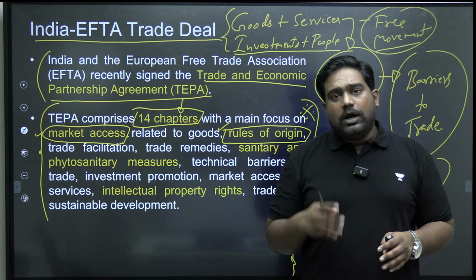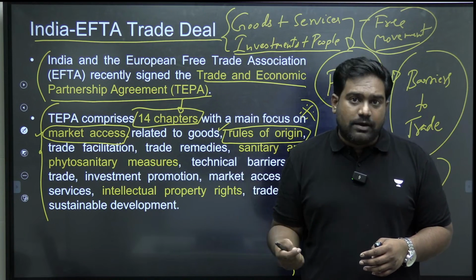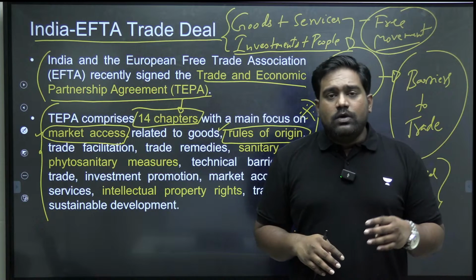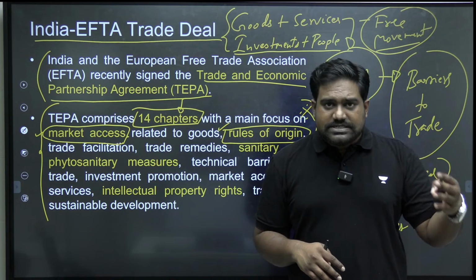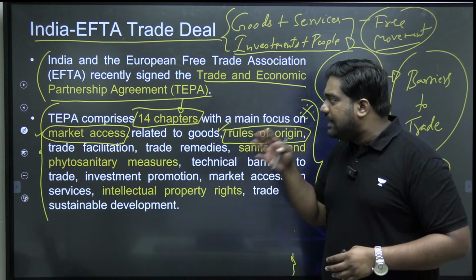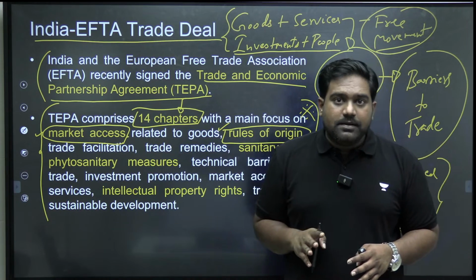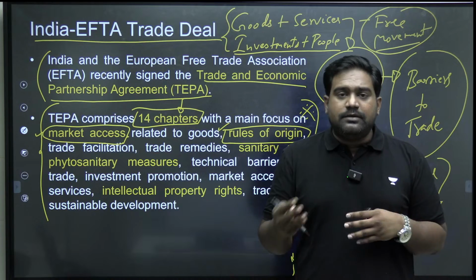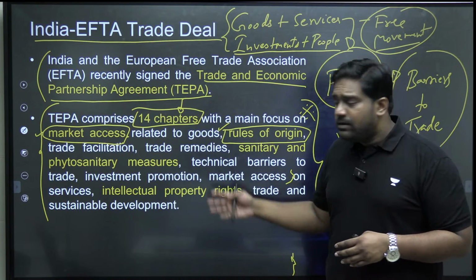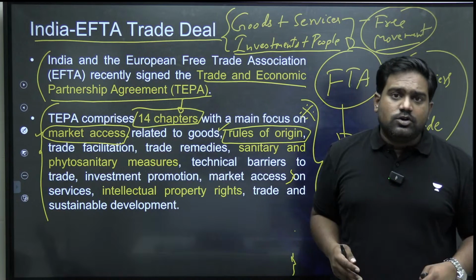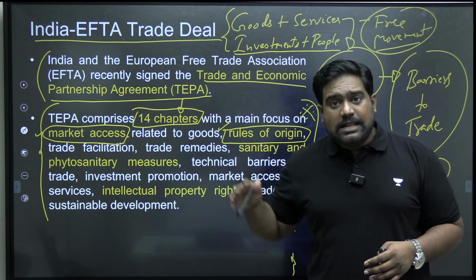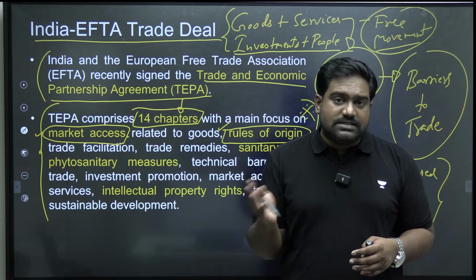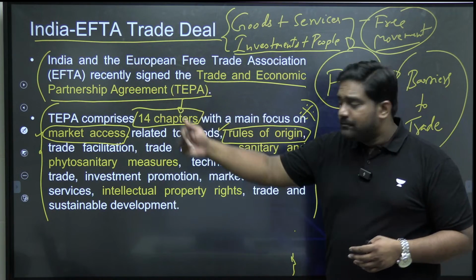You need to establish what percentage of the value addition was carried out on a particular good produced in these countries. You should set a minimum threshold. Only if they can establish that certain value addition was done within these countries that are part of the trade deal, only then the FTA benefits will apply. So if someone is just trying to re-export the same goods from a third country to the other country by misusing the FTA, they will not pass the rules of origin requirement, and those goods will not enjoy the benefits of the FTA. So it helps in protecting your market. It helps in cutting out any cheap imports coming in from third countries. So that is part of the trade deal.